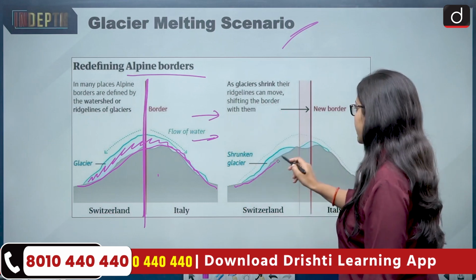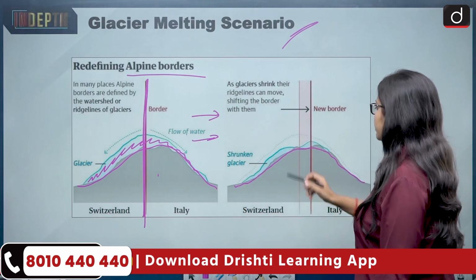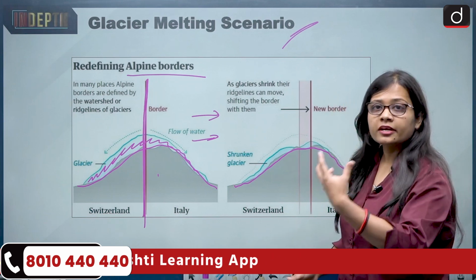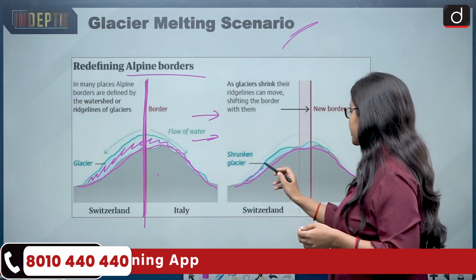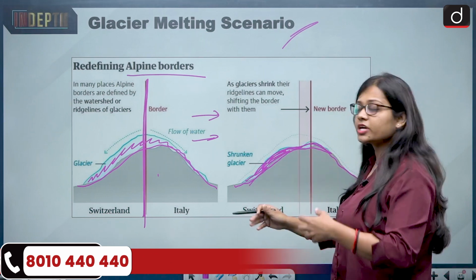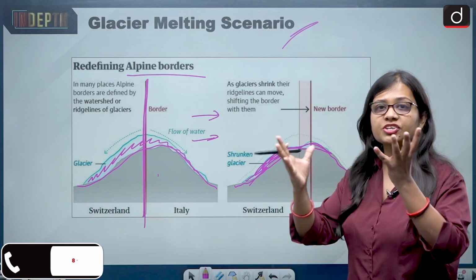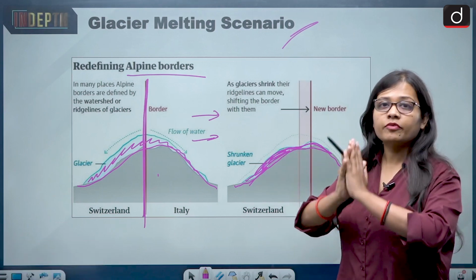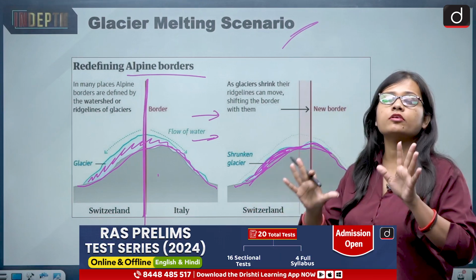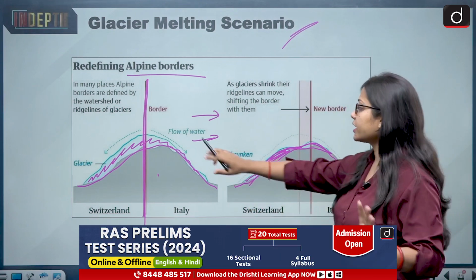Now this is the mountain and this is the melting or shrunken glacier at the top of the mountain. The shape of the mountain has changed because the glacier has started to melt and shrunk down. When the glacier shrinks, the shape of the mountain also changes.